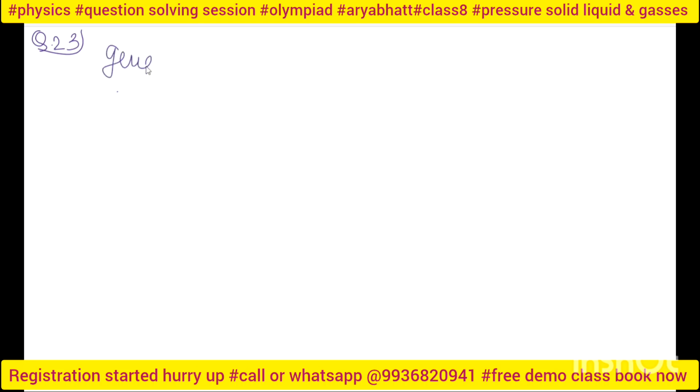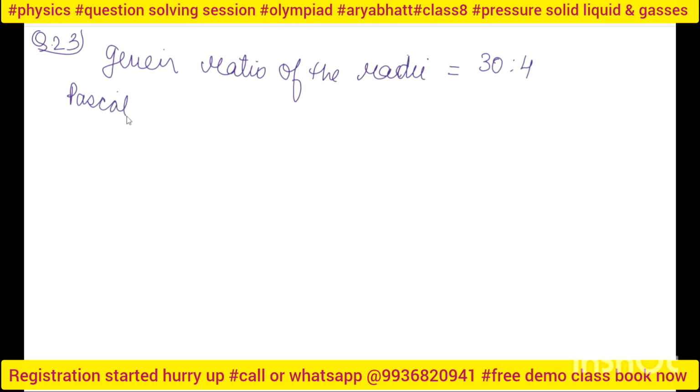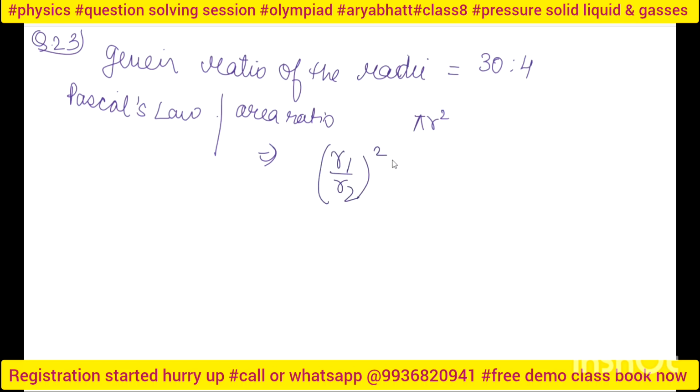Given the ratio of the radii, it is nothing but 30:4. Now I know from Pascal's law that my area ratio will be how much? The areas are pi r square, so the ratio will be nothing but r1 upon r2 whole square. So I will use this, 30 by 4 square. Then I will get 900 by 16, or it will become 56.25.